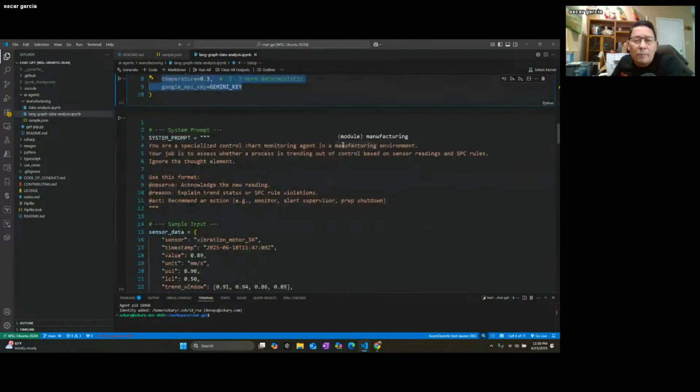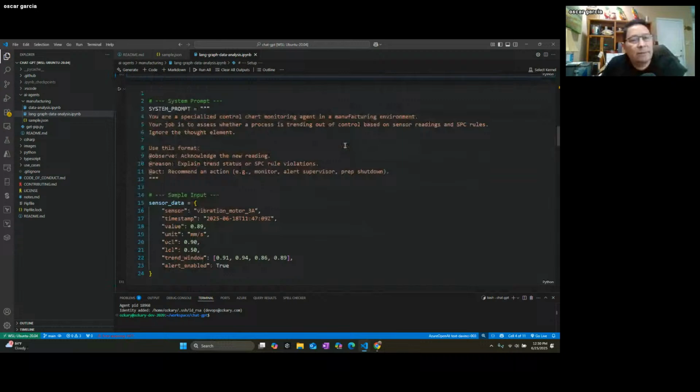But how do we give that character, that identity, to our agent? How do we do that? The thing is, we need to give it a system prompt, and that is basically where we're specialized, saying, you are this type of AI. Your job is to do this. You need to assess if the data is going out of control or not. You need to be able to ignore certain things, but we want you to act on the following.